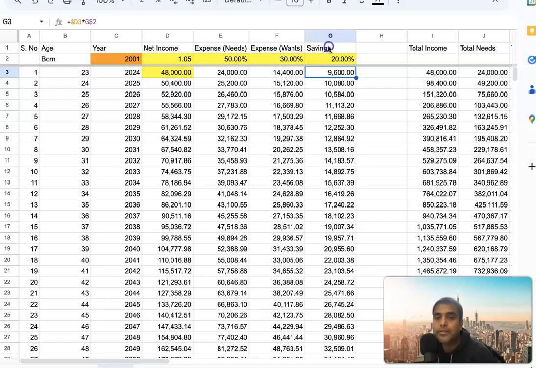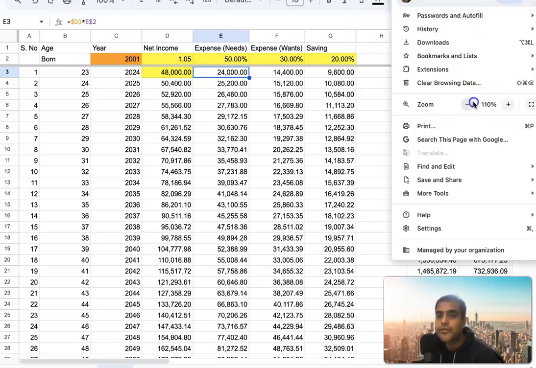Typically, savings is where you would want to go for the highest return, whether it's interest or investment. Expenses or wants is where you want to store for some mid-size returns, so it's typically a savings account and things like that. And needs are where you may not get returns on your investment, because this is for your immediate needs. So here I have done that basic addition.